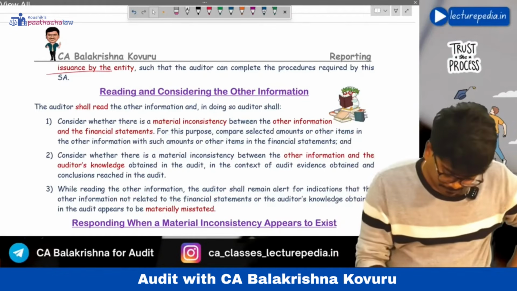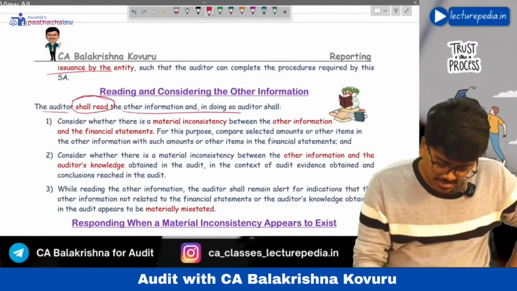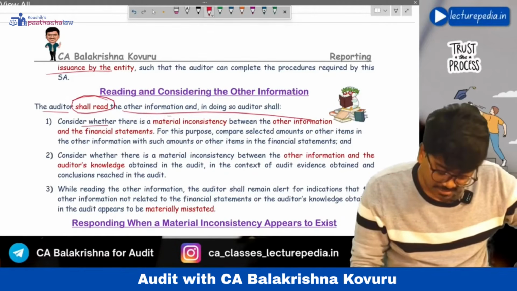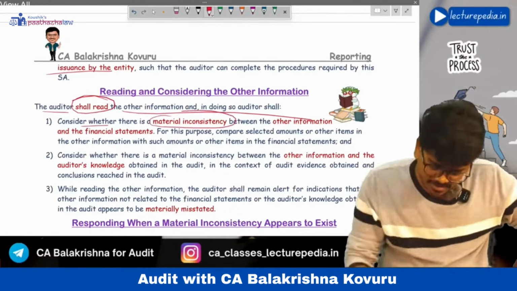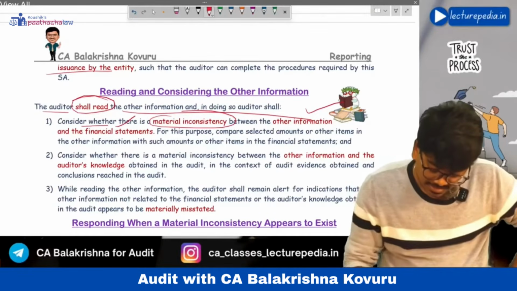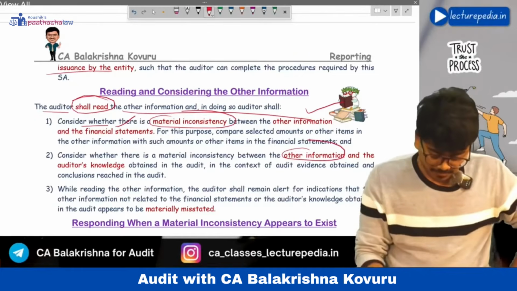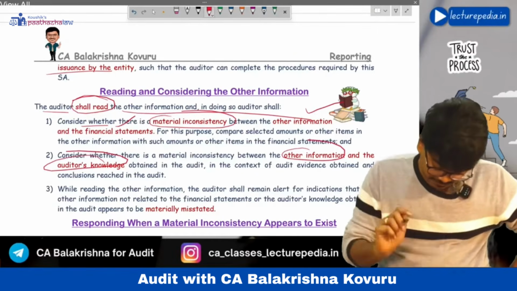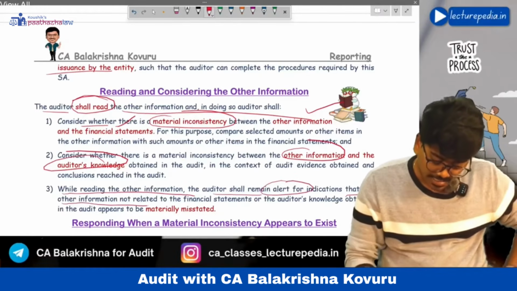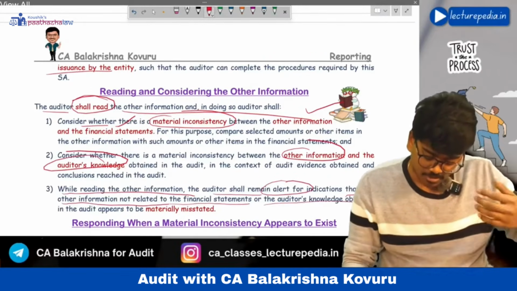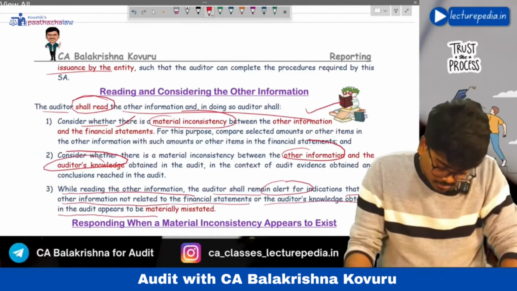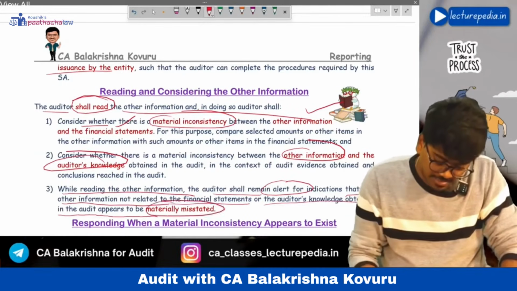See, the auditor shall read the other information, and while reading, he shall consider whether there is a material inconsistency between the other information and the financial statements, or a material inconsistency between the other information and the knowledge of the auditor. Next, while reading the other information, the auditor shall remain alert for indications that other information not related to the financial statements or auditor knowledge obtained in the audit appears to be materially misstated.